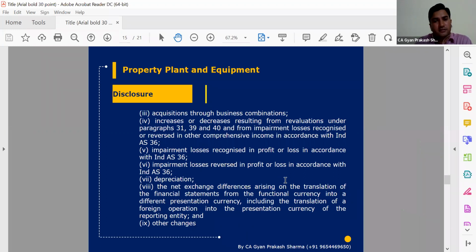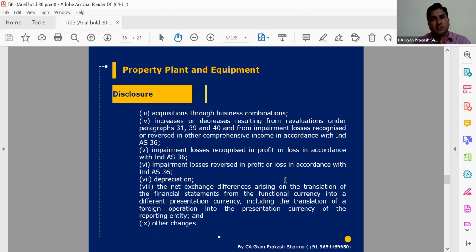So as per Ind-AS 16 or CARO, there will be a requirement to give additional disclosure that so and so properties are considered in the property, plant and equipment of the financial statements, but the title deeds of the same are not in the name of the company, and we need to give the reason why the title deeds are not in the name of the company. So these types of disclosures we are also required to give in financial statements.